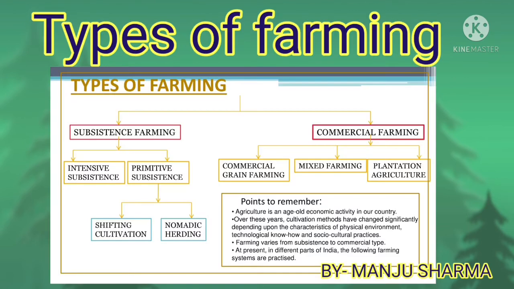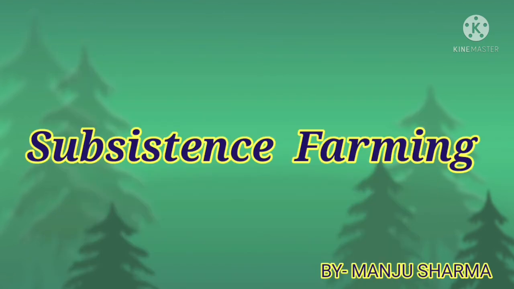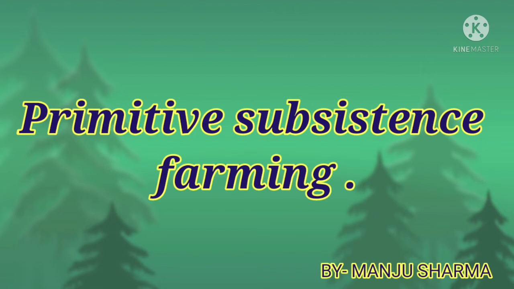Now we will learn about types of farming. Depending upon the soil and other geographical conditions, coupled with the availability of the inputs explained above, various types of farming are practiced in the world. First is subsistence farming. As the name suggests, this farming is essentially to meet the needs of the farmer himself. Whatever little extra is left over is sold by him.